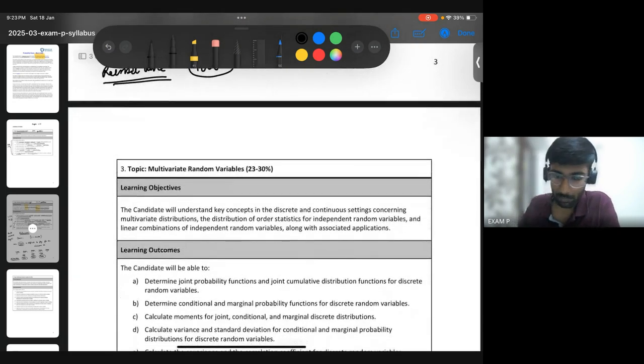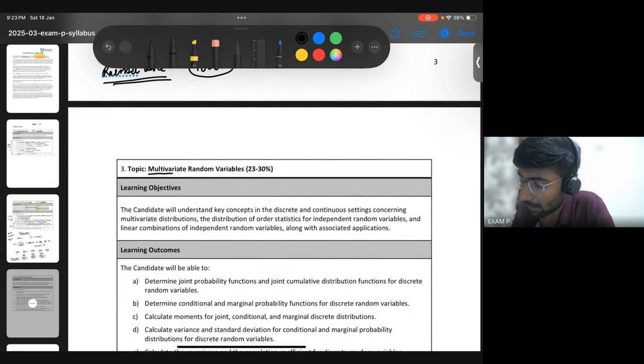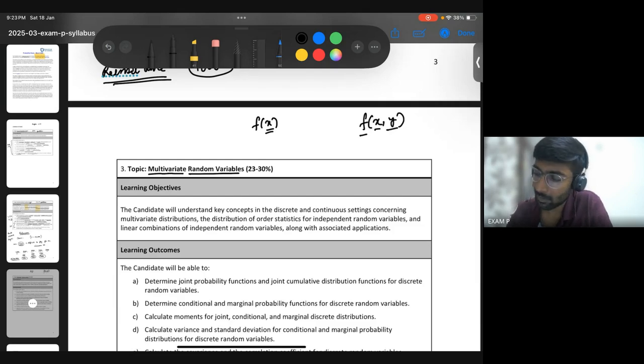Now coming to topic number 3, what is that? Here you enter the multivariate random variables. Multivariate as in, so what is univariate? Univariate is, suppose, let's say it's a function of x. If we only talk about one variable x, then it's a univariate function. So similarly, you have something called a univariate random variable. When you have multivariate, it basically means more than one variable, some function of, let's say, x and y both. Then you call it a multivariate function. Similarly, you have multivariate random variables, so random variables which are a function of more than one variable.